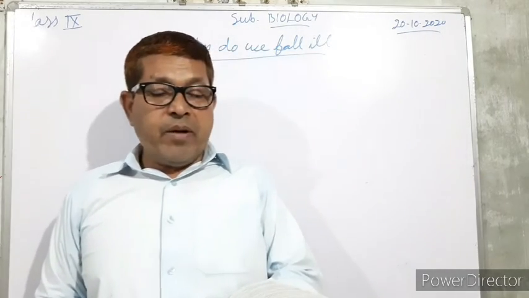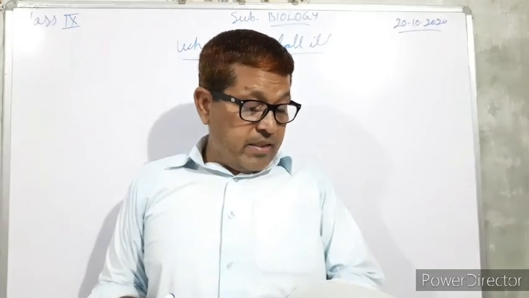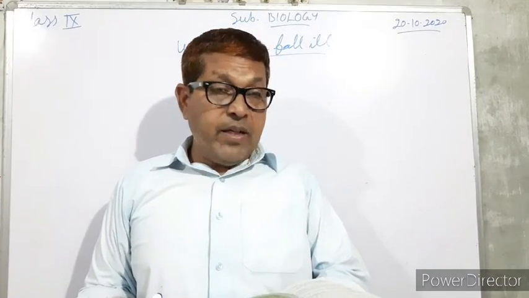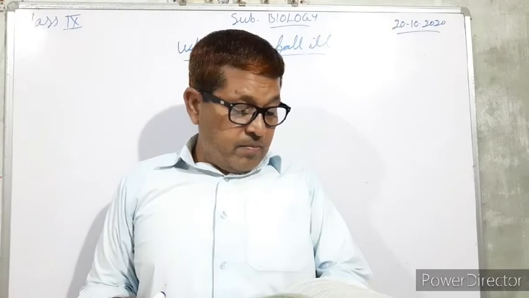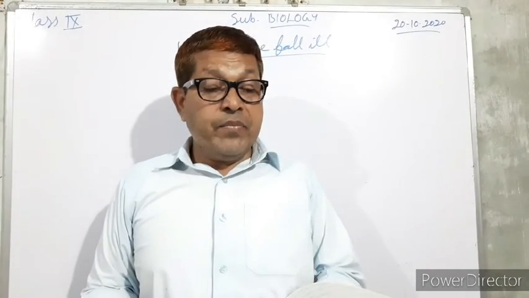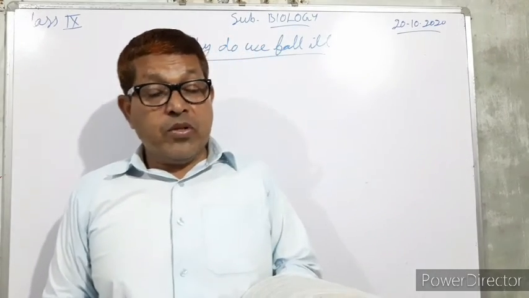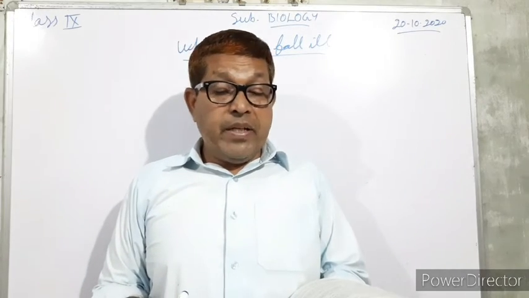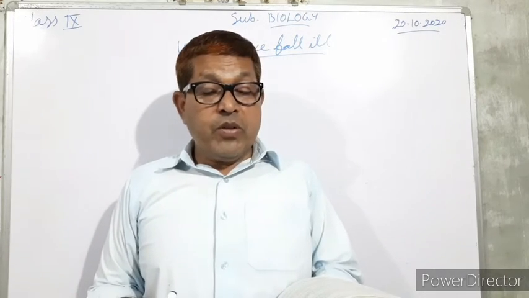Causes of diseases we have also studied, that is the infection by the microbes, malfunctioning of body organs, deficiency of one or more nutrients, genetic factors and the polluted environment.